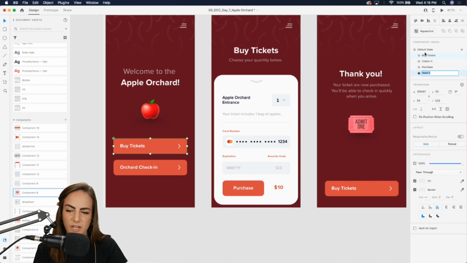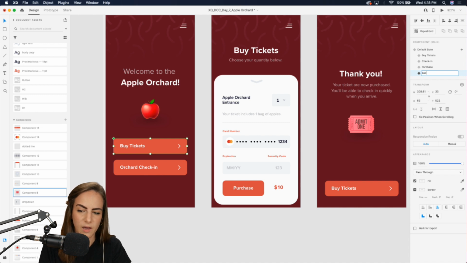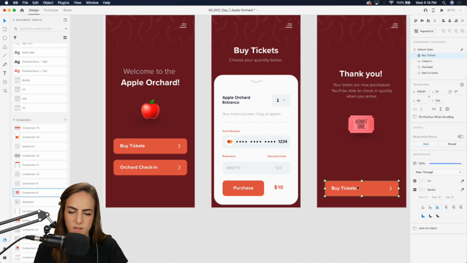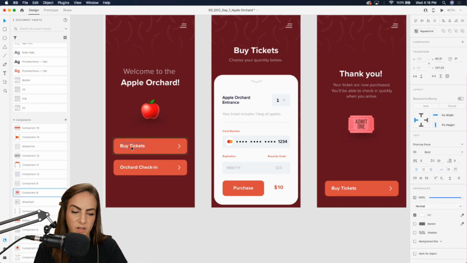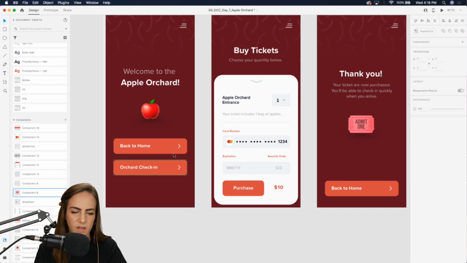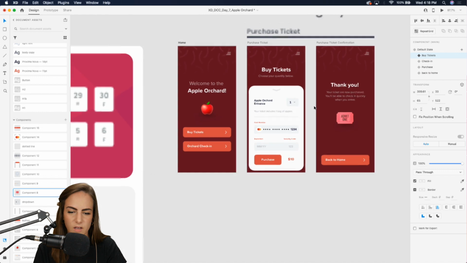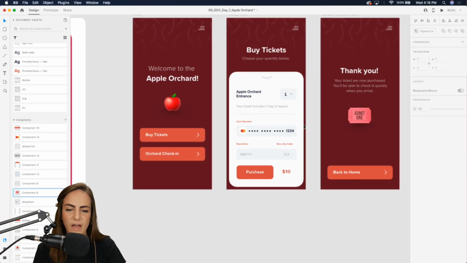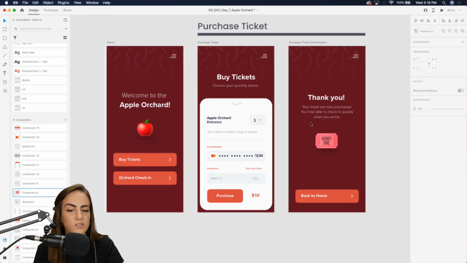So we'll make a new state, and this will say back to home. And then we can switch this to back to home so we can see it update in real life. And we can just leave that little arrow. Okay. So the beginning part of this looks pretty good.